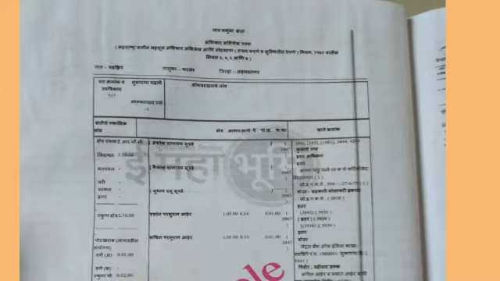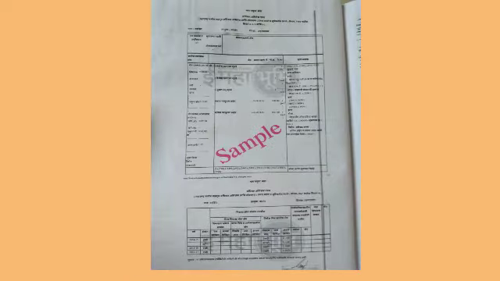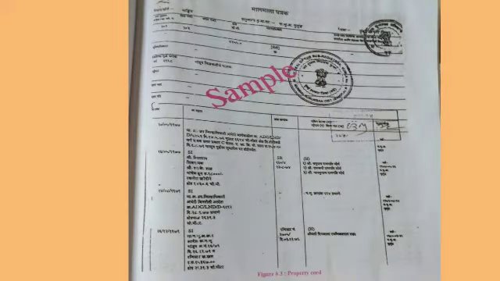Dear student, observe this sample of 7 by 12 extract carefully. Try to read its meaning. Figure 6.3 shows property card. Figure 6.2 indicates land used for agricultural purpose, while figure 6.3 shows land used for residential purpose.